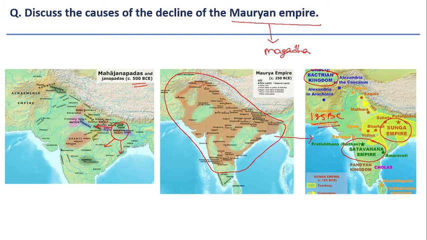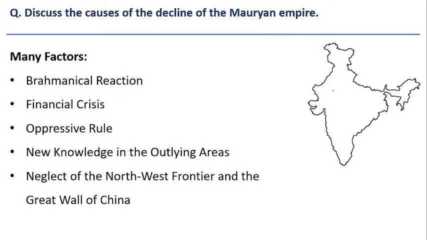So what are the causes for decline of such a great Mauryan Empire? This is the crux of this question. Broadly, some historians highlighted a few factors. Some historians mainly focused on Brahmanical reaction as the cause for the decline of Mauryan Empire. Some historians highlighted financial crisis as the cause. But if you see, a combination of all these factors are the major factors for the decline of Mauryan Empire.